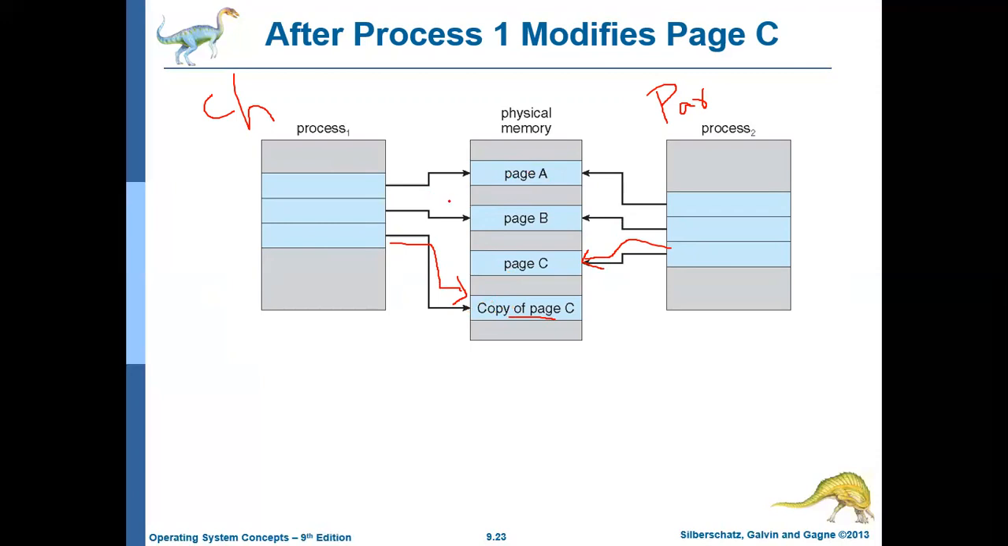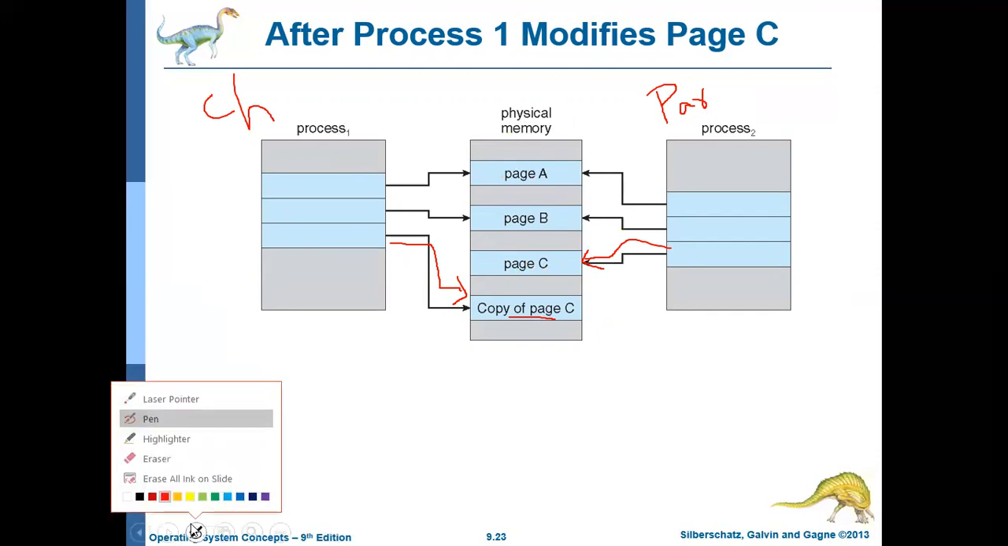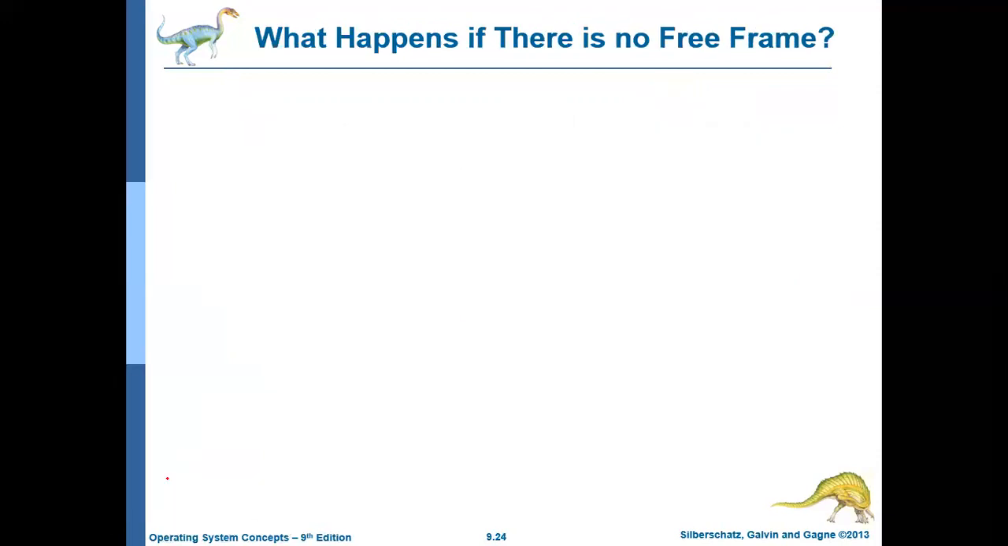Similarly, later if the child wants to perform a write on page B, then a copy of page B will be made. So as long as they don't perform a write operation, they will share all the pages. This concept is called COW, copy on write. It's a very simple concept.